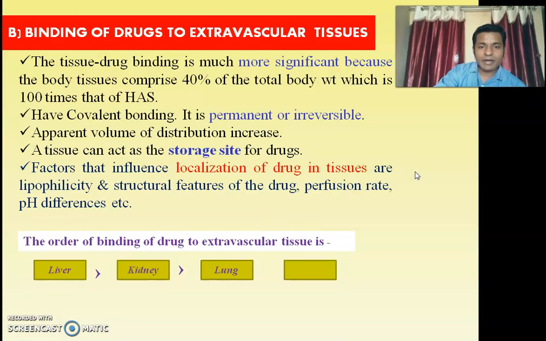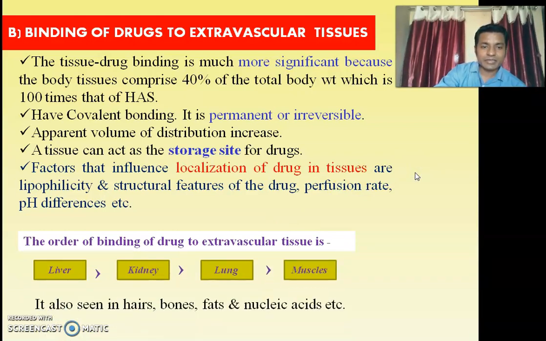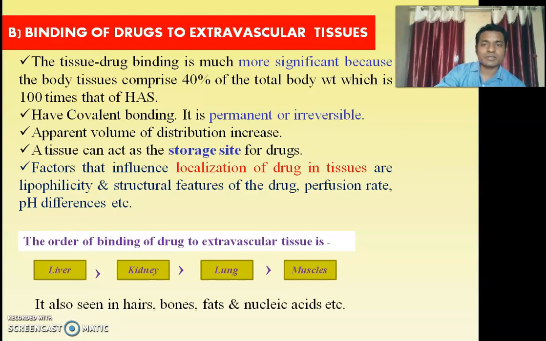The order of binding of drug to extravascular tissue is that the liver has the largest binding compared to the kidney, lungs and muscles. Hair, bone, fats and nucleic acids are also susceptible to extravascular tissue binding.